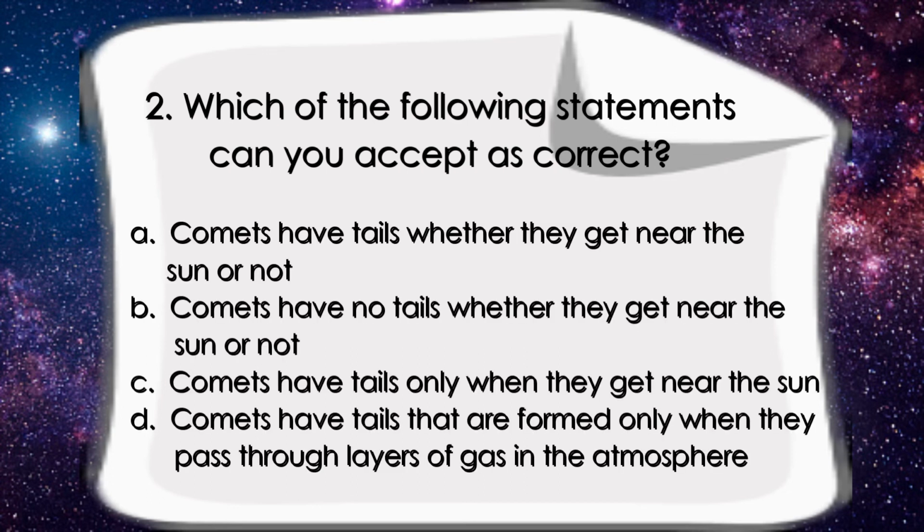A. Comets have tails whether they get near the Sun or not. B. Comets have no tails whether they get near the Sun or not. C. Comets have tails only when they get near the Sun. And letter D. Comets have tails that are formed only when they pass through layers of gas in the atmosphere.